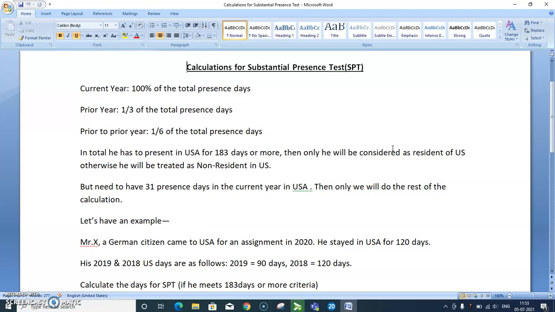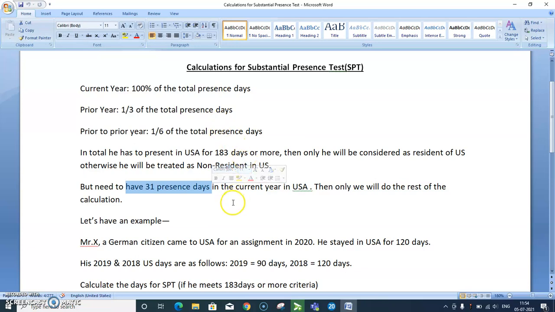The first criterion is that you have to be present in the United States for a minimum of 31 days. Then we will consider 100% of the total present days in the current year in the United States, then 1/3 of the total presence days in the prior year, and 1/6 of the total presence days in the year before that. If that total calculation is 183 or more, then you will be considered a resident of the United States. Otherwise, you will be treated as a non-resident in the United States.